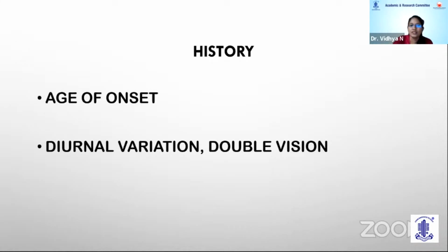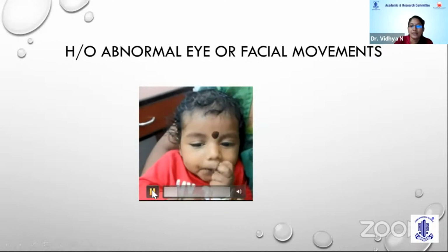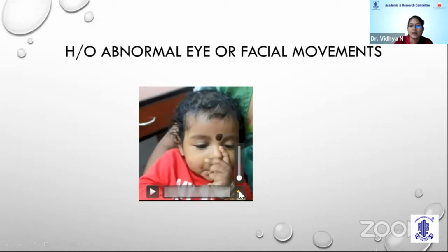History is very important. The age of onset usually helps us to classify the ptosis into a congenital one and an acquired one. The history of diurnal variation and double vision usually points towards the diagnosis of neuromuscular junctional disorders like myasthenia. We need to ask about the history of abnormal eye and facial movements. For example, this kid, when presented with a jaw winking phenomenon, the diagnosis is quite obvious. It's a Marcus-Gunn jaw winking phenomenon.